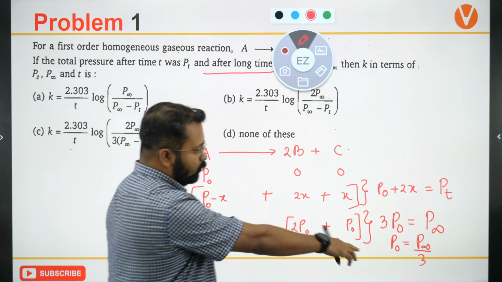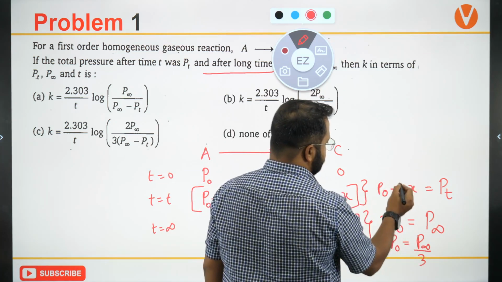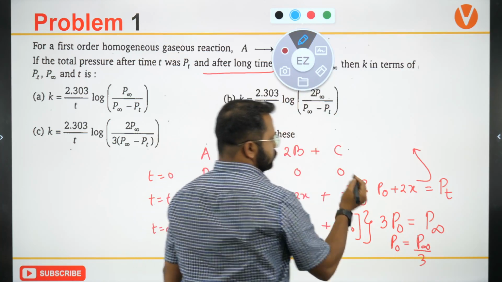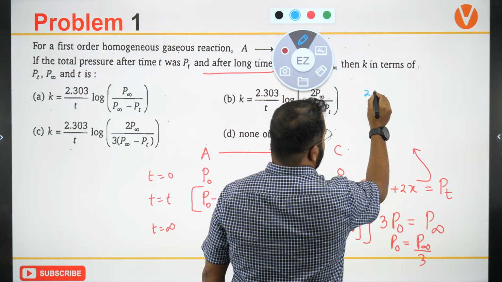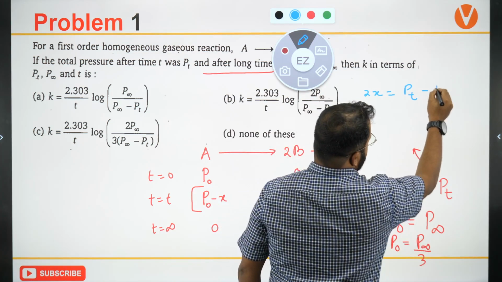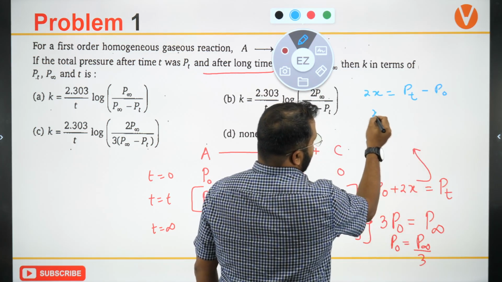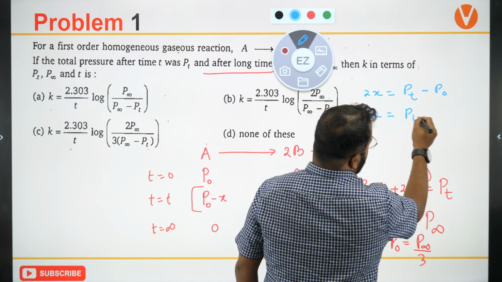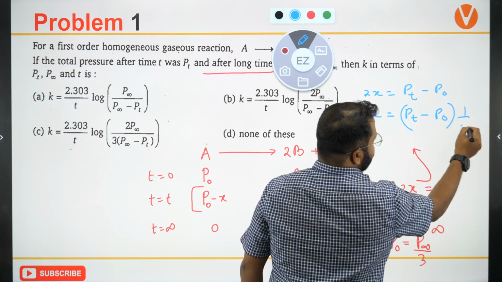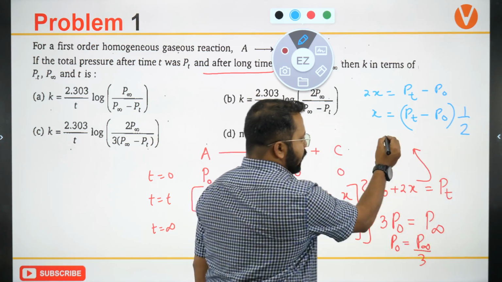Now what is P naught equal to? P infinity by 3. So from this equation, I can write 2x is equal to PT minus P naught, or x is equal to PT minus P naught times 1 by 2.